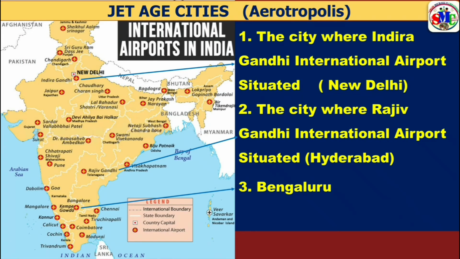Here in this map, you can see all the international airports in India and their locations. But here we are going to specify some important jet-age cities, otherwise known as aerotropolis. They are the city where Indira Gandhi International Airport is situated, that is New Delhi, this is the location. Then the city where Rajiv Gandhi International Airport is situated, that is Hyderabad, this is the location of that one. Now Bengaluru is an aerotropolis and it is the capital city of Karnataka and it is located here. This is the location of Bangalore Airport.